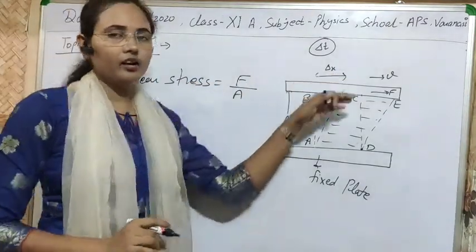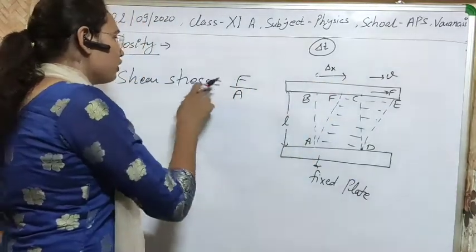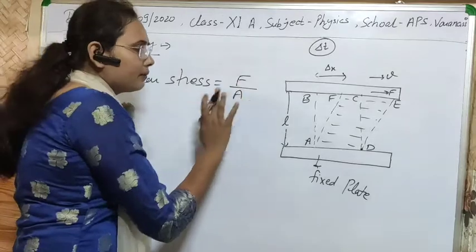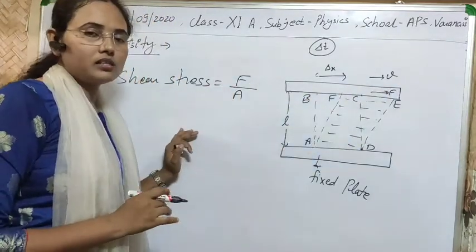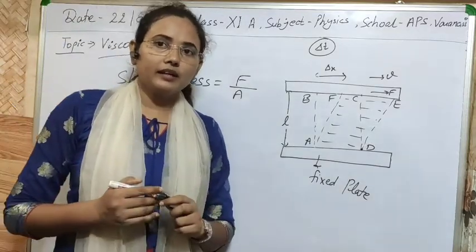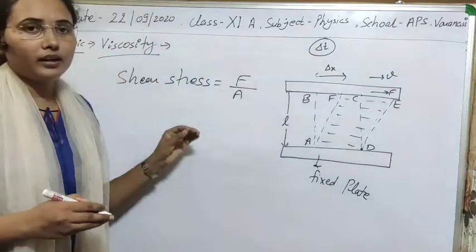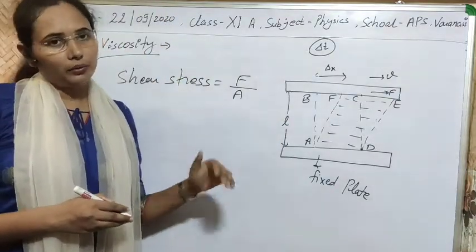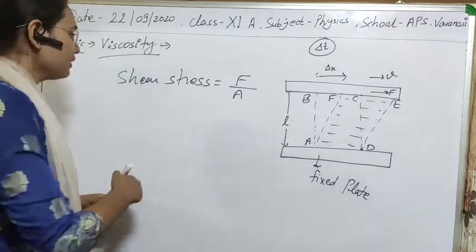If A is the cross-sectional area, then the shear stress will be the applied deforming force per unit area. Or you can also say it is the generated viscous force per unit area, or the internal resistance in the fluid per unit area. I think that's clear to you.